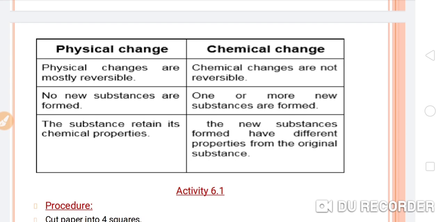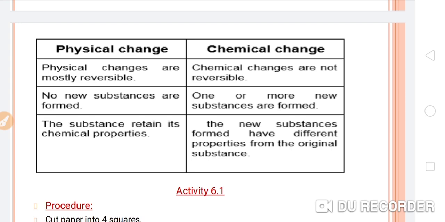So this is a physical change, means this is reversible. Chemical changes are not reversible. If you place a magnesium ribbon inside sulfuric acid, it will convert into magnesium sulfate, means this is a chemical change. We can't reverse the magnesium sulfate into the magnesium and the sulfuric acid. So this is a chemical change.